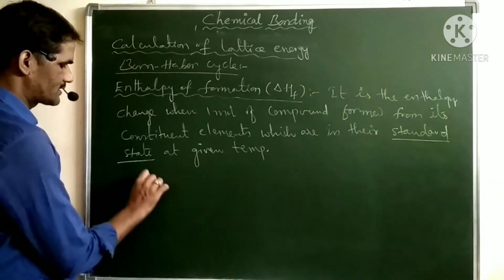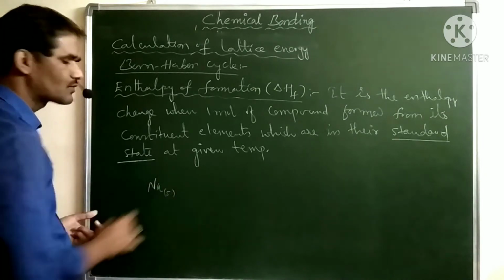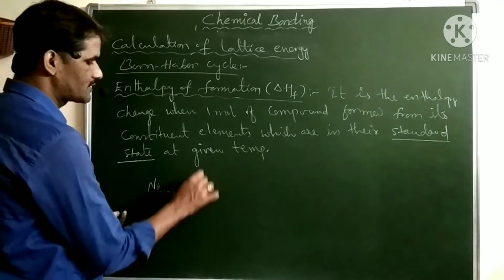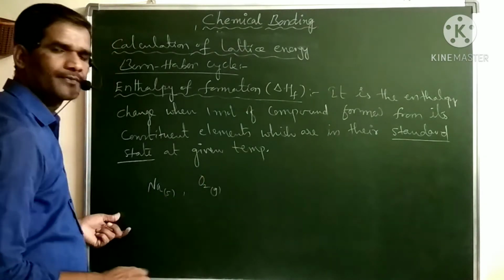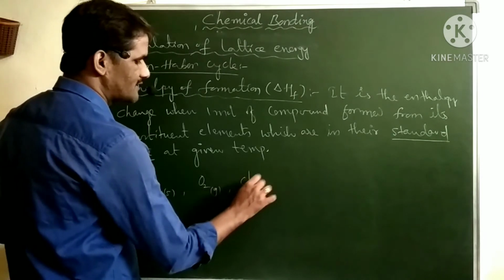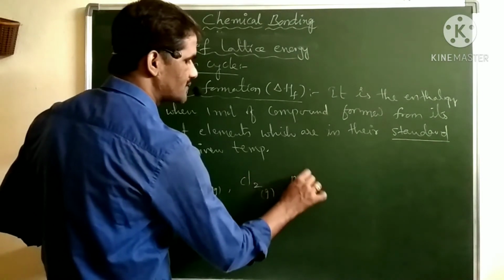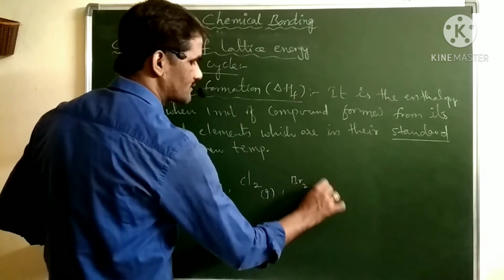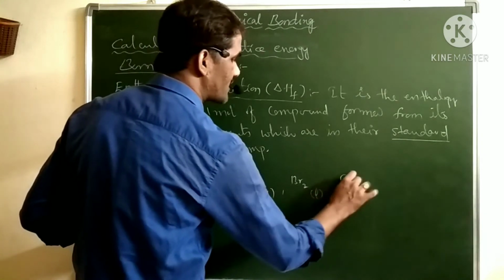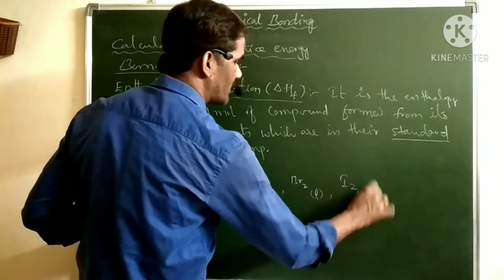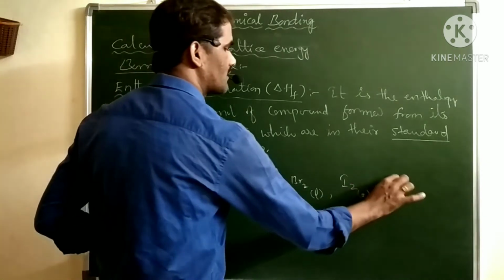For example, let us take sodium. For sodium, the standard state is sodium solid. If you take oxygen, the standard state is O2 gas. If you take chlorine, the standard state is Cl2 gas. If you take bromine, the standard state is Br2 liquid. And if you take iodine, the standard state is iodine solid. So these are the stable states. This is the meaning of standard state.